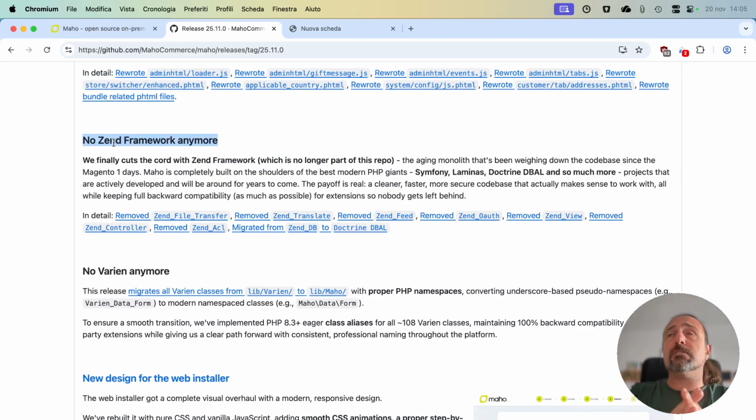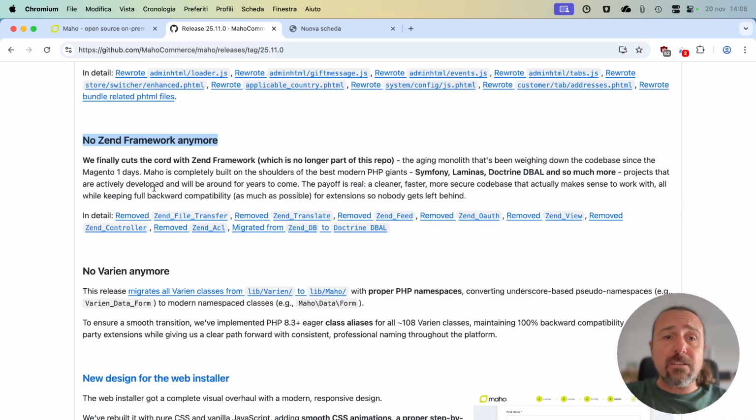Zend framework was a really old, very important library we had in the PHP world. It was simply amazing, but unluckily it's not supported anymore and hasn't been for many years. In Maho we rewrote part of the subsystem in order to use different kinds of libraries that are more modern, more performant, more secure. And with Maho 25.11 𝗀𝗃, we finally finished this huge task. This release of Maho doesn't come with Zend framework at all.